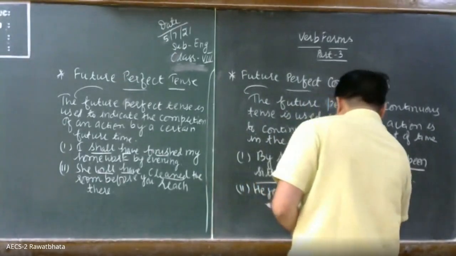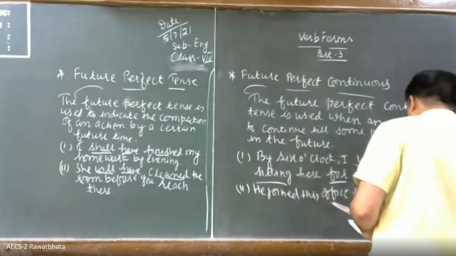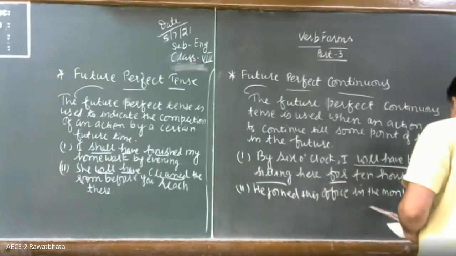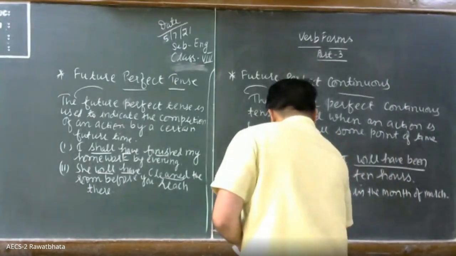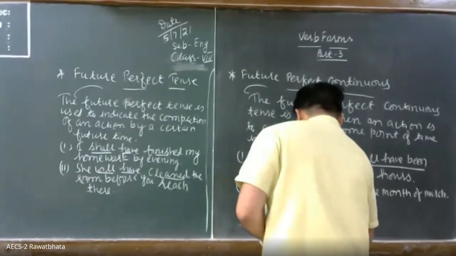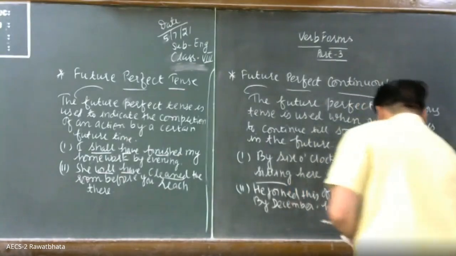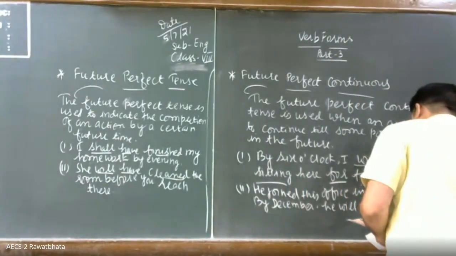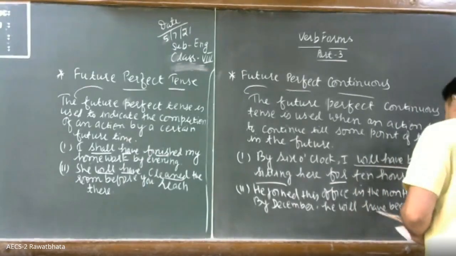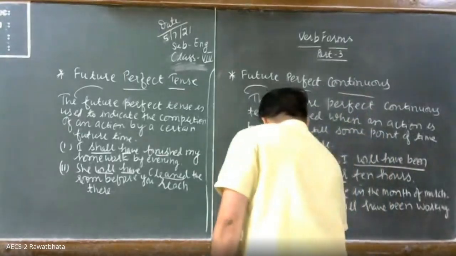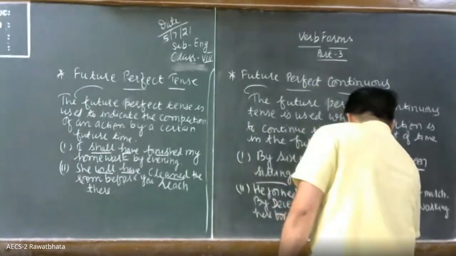He joined this office in the month of March. By December, he will have been working here for 10 months.